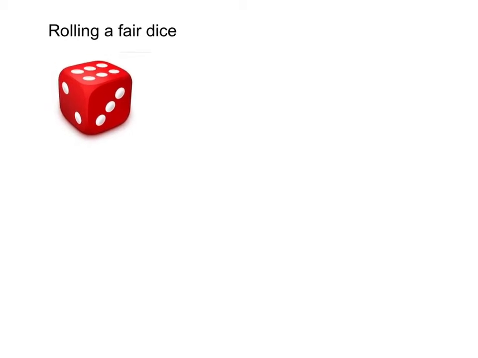So now we can take a very simple example on rolling a fair dice. So this is a dice. And a fair dice actually means the probability, the chance of getting any one number from the dice is equal. That means fair. It actually means the chances of getting any one number is equal. And therefore, suppose we are going to find the probability of getting the number 3 by rolling a fair dice.